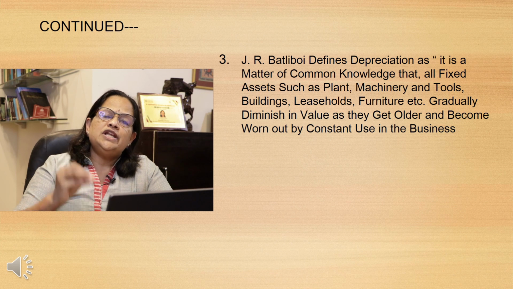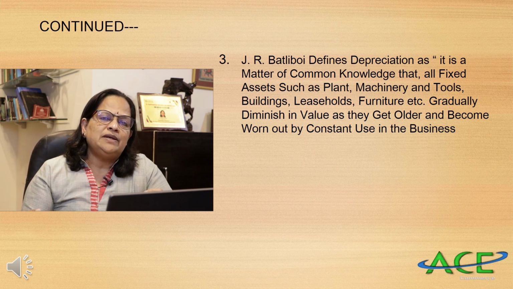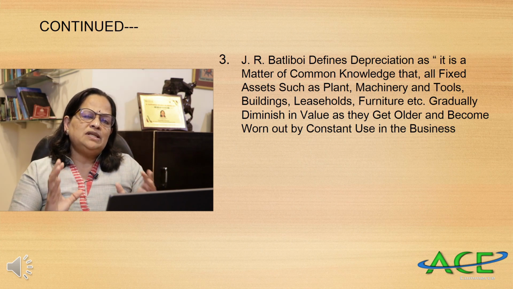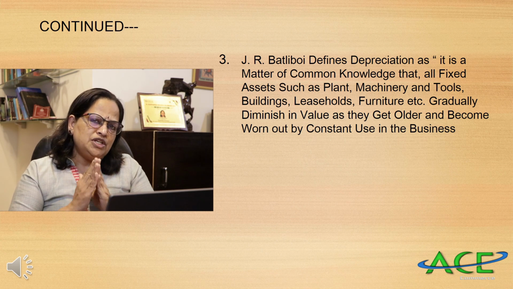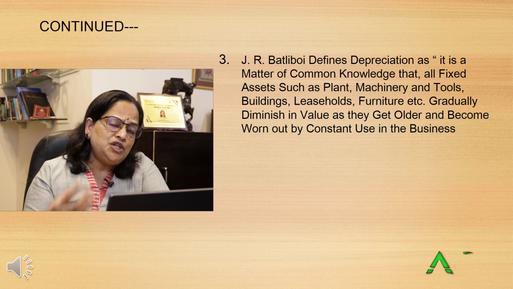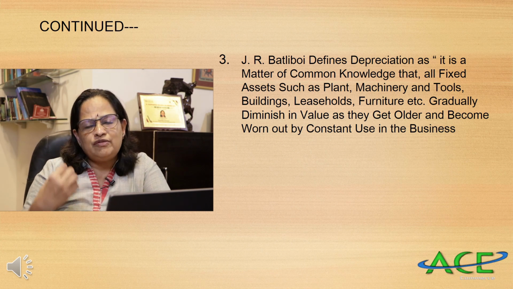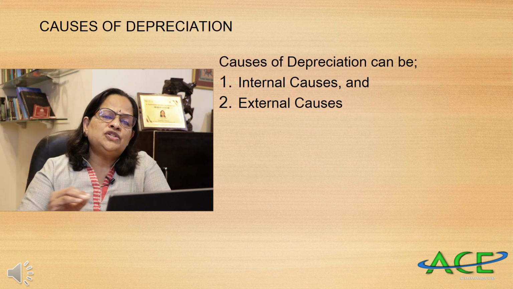So when we are constantly using a machinery or an asset in the business, its value is decreasing. So it's necessary that we provide depreciation. Almost all the three definitions we have mentioned are concentrating on the same point: the diminishing value of a fixed asset over its useful life, and there is a need to provide depreciation to calculate the actual business profit and to reflect the true value of assets in the balance sheet.